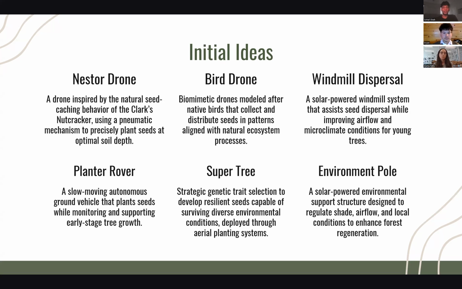The planter rover was a slow-moving autonomous ground vehicle designed to travel across terrain planting seeds while monitoring environmental conditions. The supertree concept focused on selecting or engineering more resilient seeds that could survive harsh environments and distributing them using aerial planting systems. Finally, the environmental pole was a solar-powered structure designed to regulate shade, airflow, and other local conditions to improve survival rates for young trees.